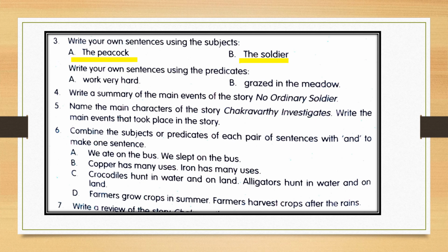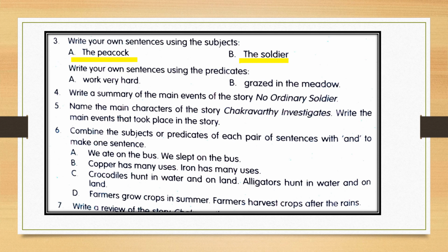In the second part, instead of the subject they have given the predicate and we have to add a subject to it. Work very hard. You can write Rakesh works very hard. So Rakesh is going to be the subject and works very hard is going to be the predicate part. Correct? So like that only, complete B as well.